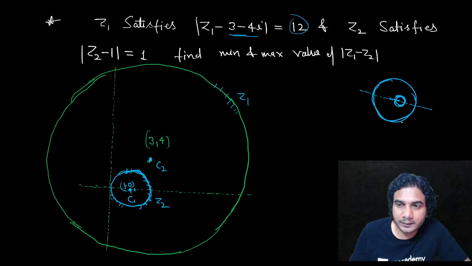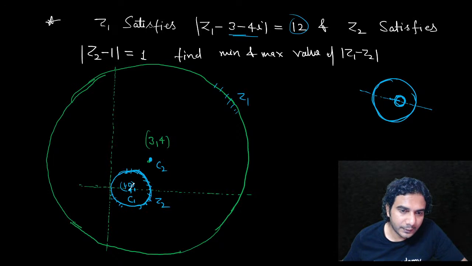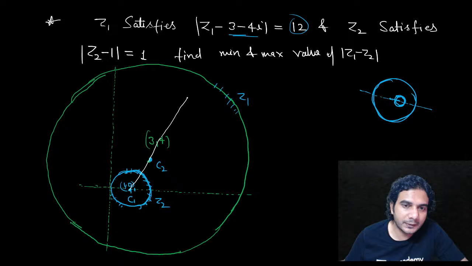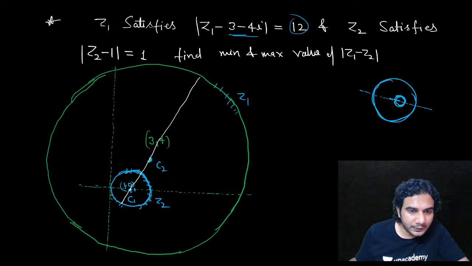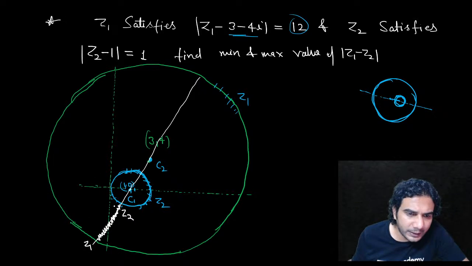If I join their centers, then this is going to be the minimum distance when z2 is here and z1 is here, right? Right, got it?